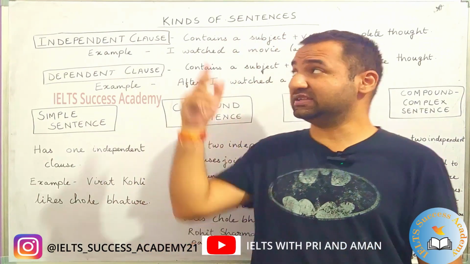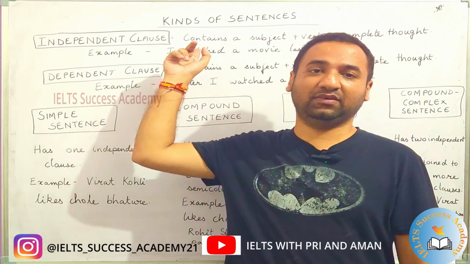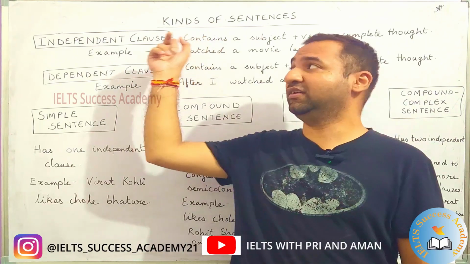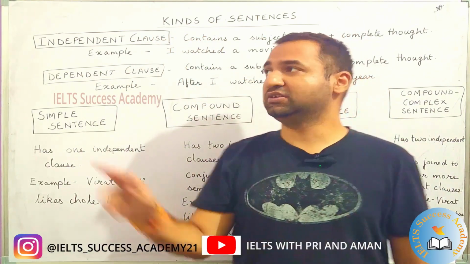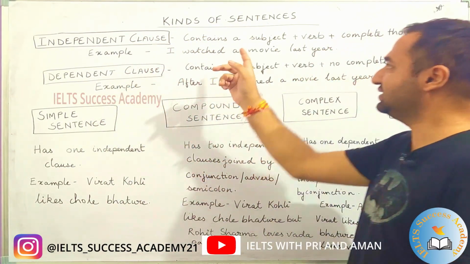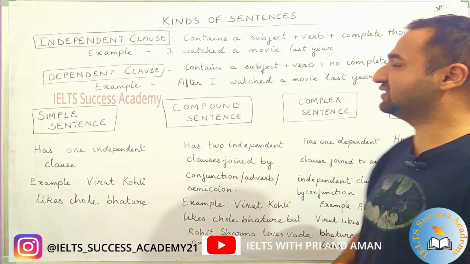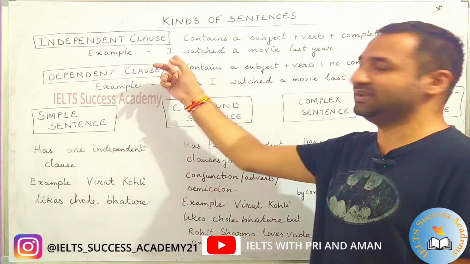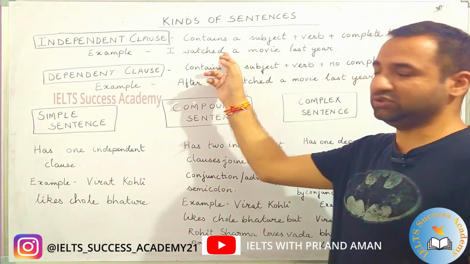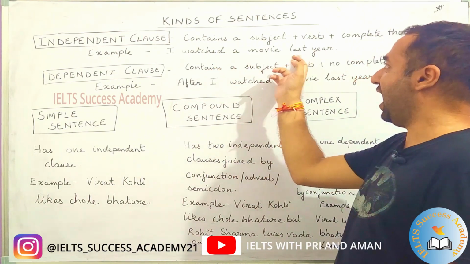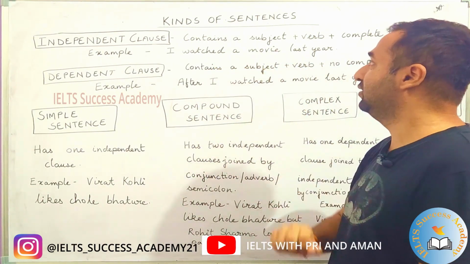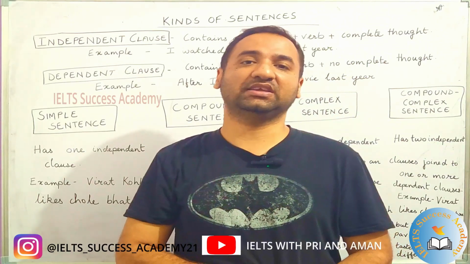So it's like this. It's like what? A bun, an independent clause. Now the example is I watched a movie last year. I is the subject here, watched is the verb, and the thought is a movie last year.